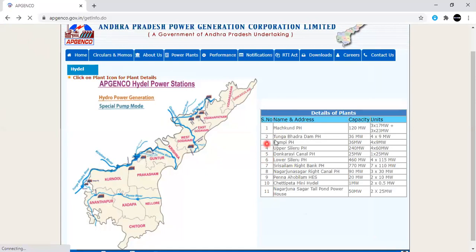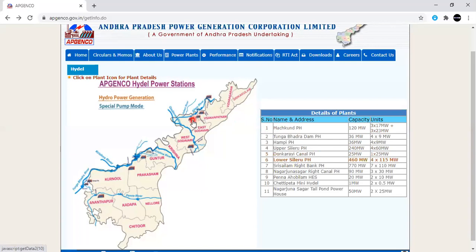So when you see the first one, Matchkun power plant, generally it is located between Orissa and Vizag. In Orissa, they call this river Matchkun, but the same river we call Sealeru. So this plant also comes under the Sealeru river, and one more power plant, that is Upper Sealeru.